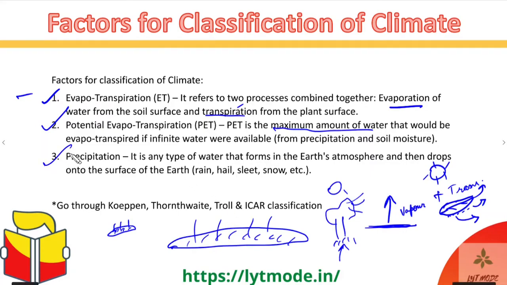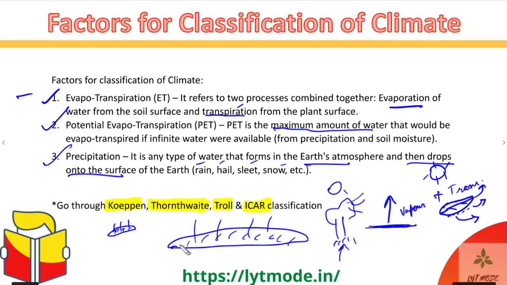Then comes precipitation. Precipitation is again a very, very simple thing. It's basically any type of water that forms in the Earth's atmosphere and then drops onto the Earth's surface. For example, rain, hail, sleet, snow, all of those are forms of precipitation. Very basic. So these are basically used by people like Köppen, Thornthwaite, Troll, and even the ICAR to create classifications